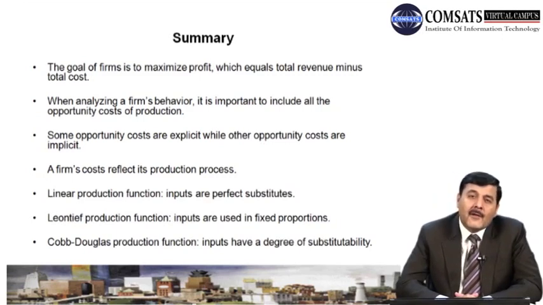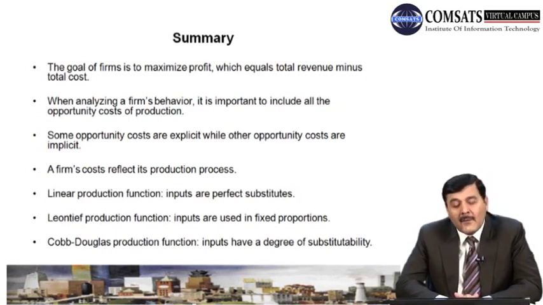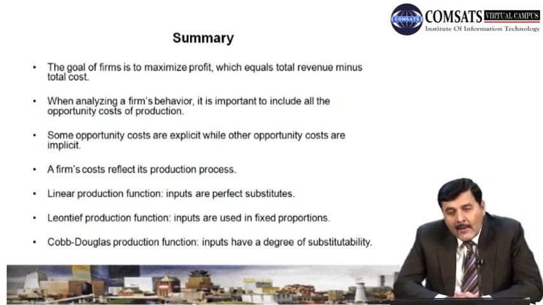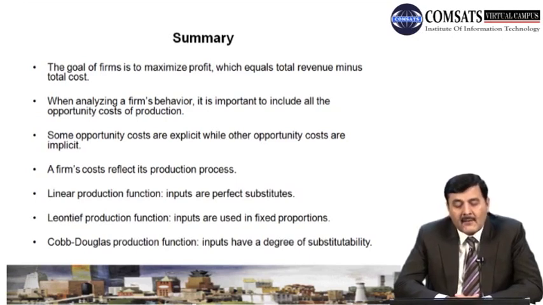Moreover, I have certain savings in banks on which I am getting interest annually or monthly, right? So I am also forgoing that interest. So that is the implicit cost. So when we talk about economic profit, when we talk about any economic activity, we mean both implicit and explicit cost. Now a firm's cost reflects in the production process.